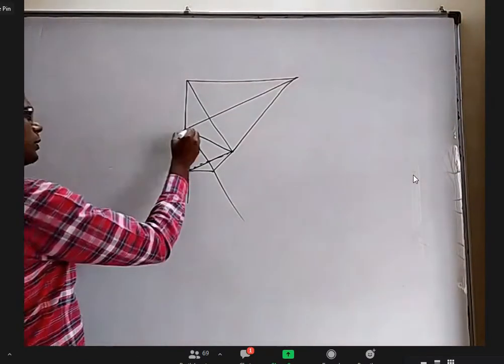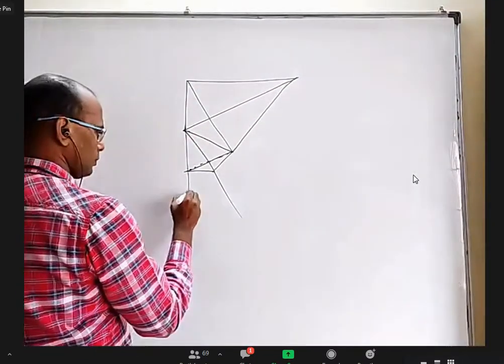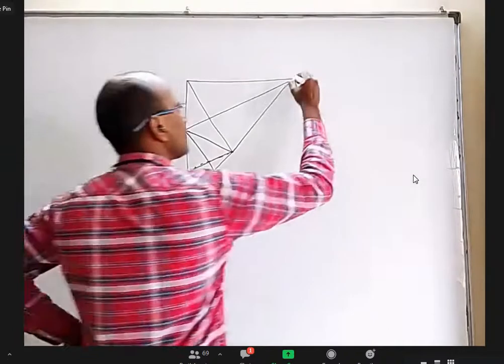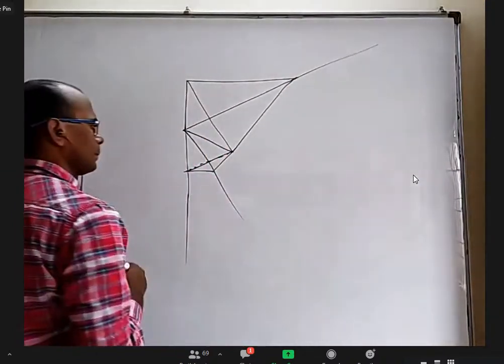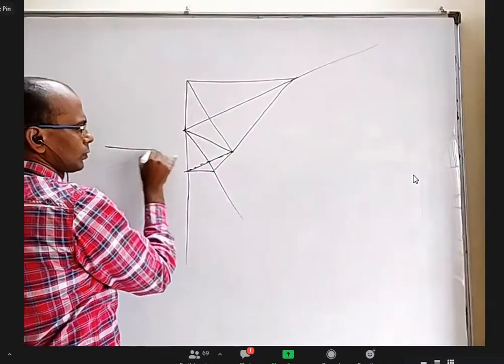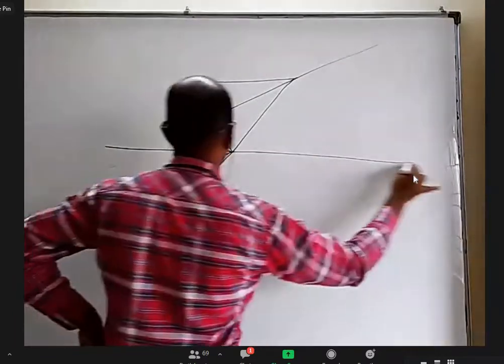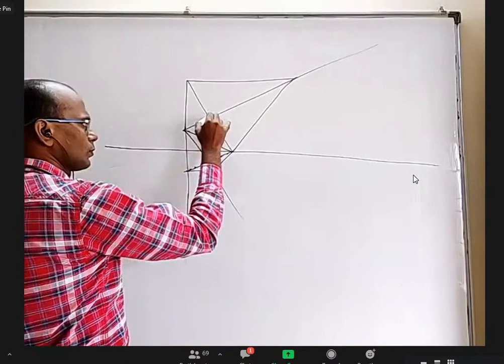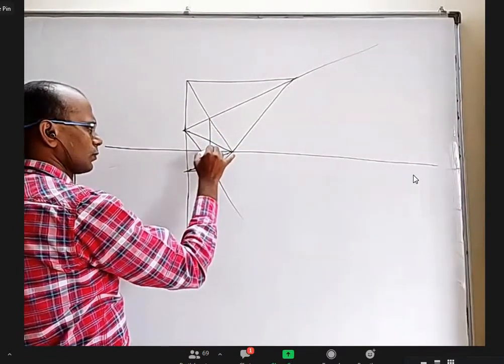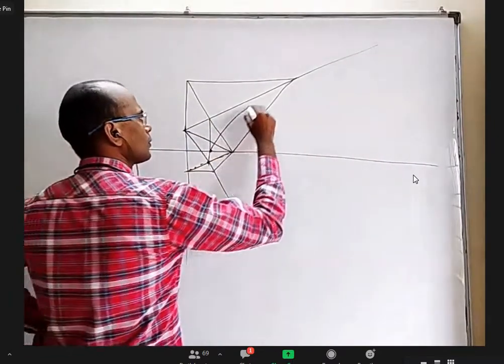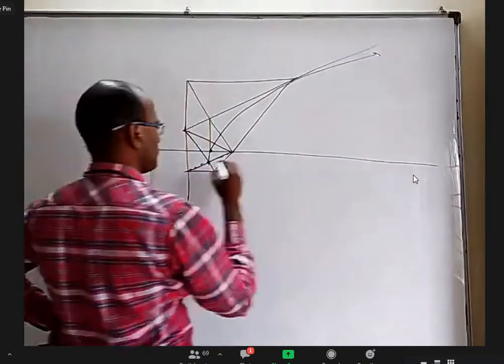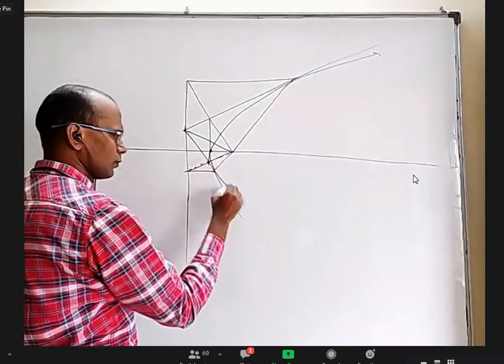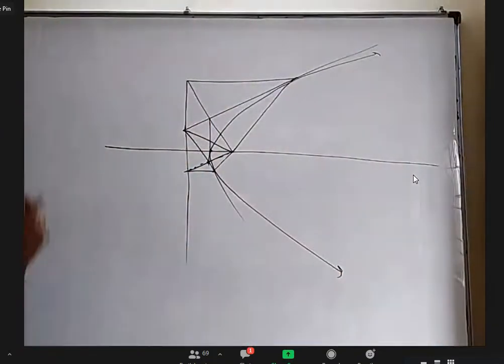Okay, I want to draw a bigger figure, but it's okay.